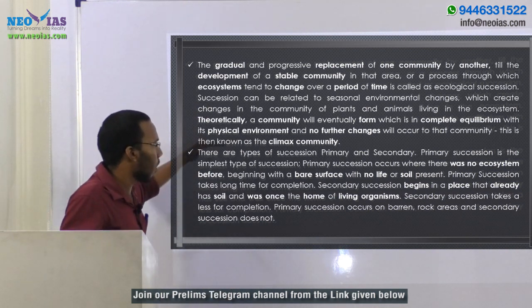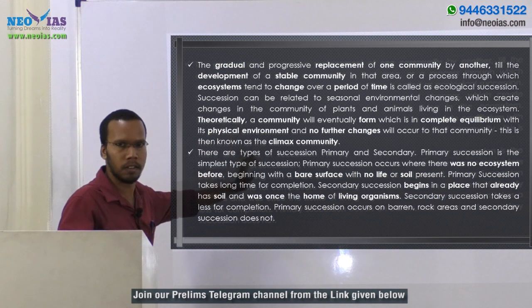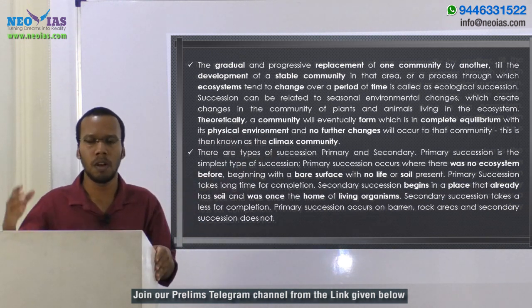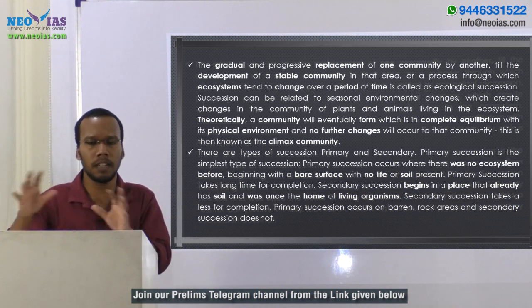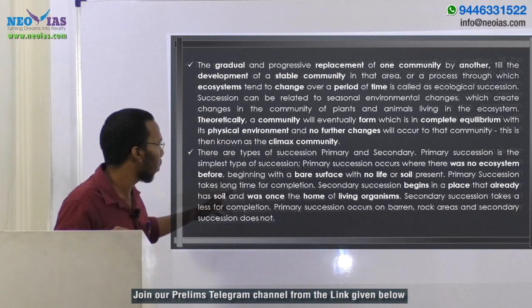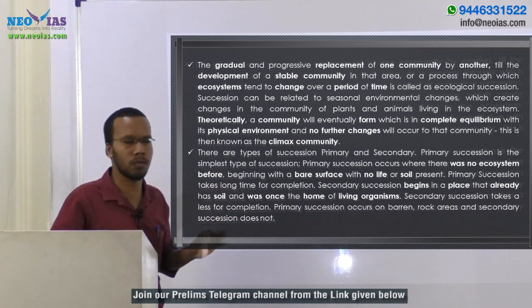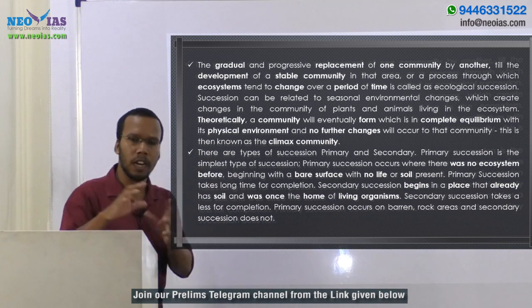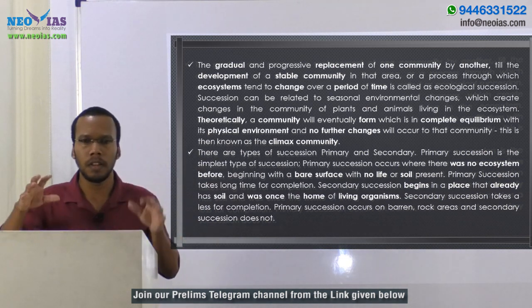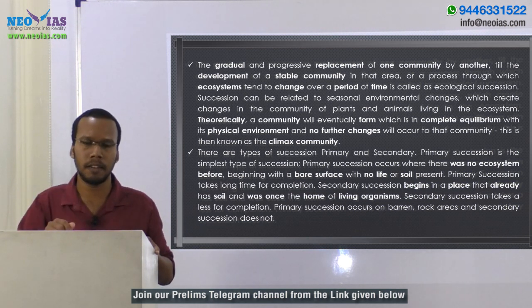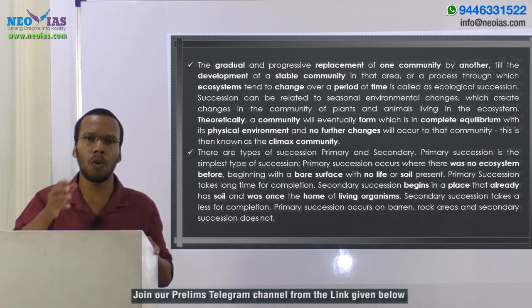Now there are two types of this succession known as primary and secondary. There are some other classifications also, for example, hierarchical succession. Here in the question we only discussed primary and secondary succession, so that's why I am discussing those. Regarding primary succession, it is the formation of an ecosystem from a barren land, from an area with no life.